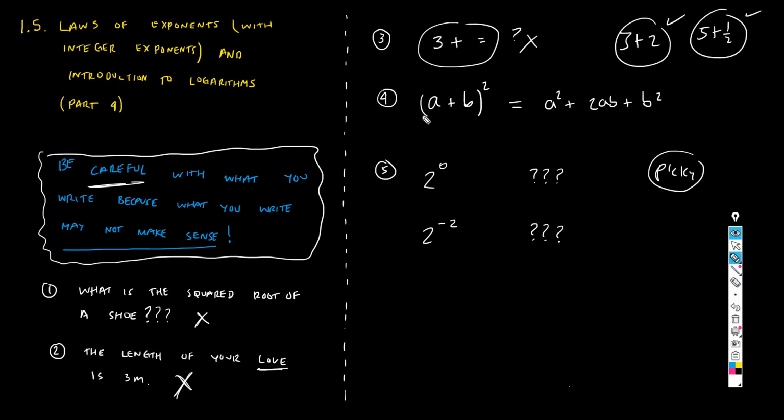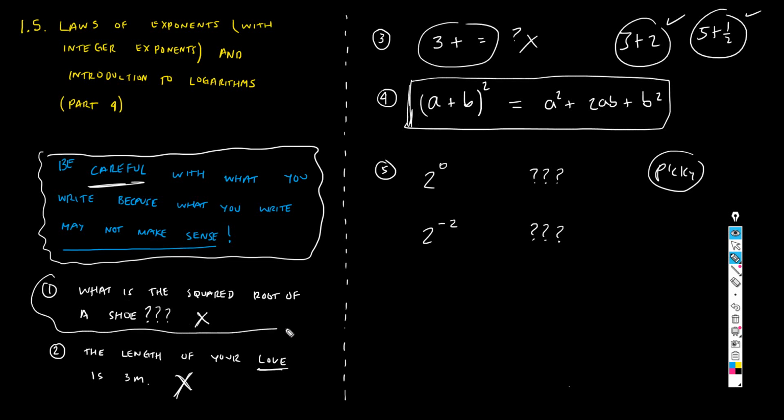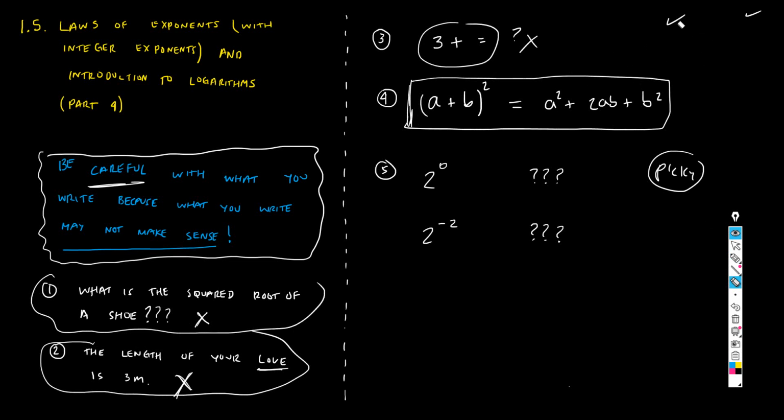This would be correct, even though people can understand what you're trying to say. You need to be extremely careful in everyday language, and even more so when you're doing mathematics, because mathematics is a language of perfection as much as we can. It's the most perfect language we have created, and we have created this for a reason. So be careful with what you write, because what you write may not make sense.